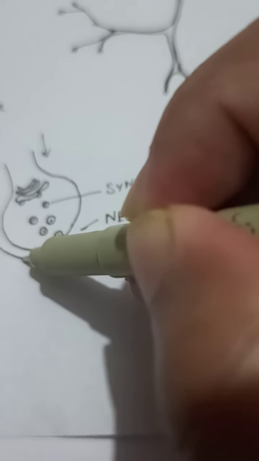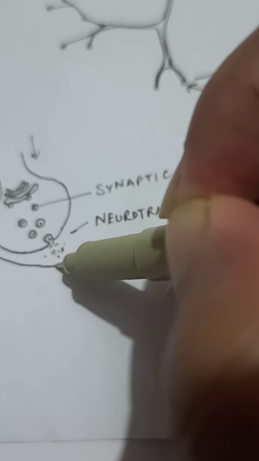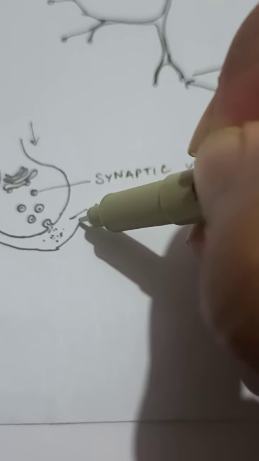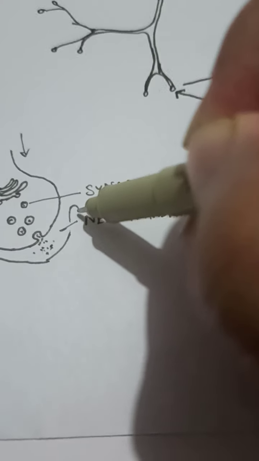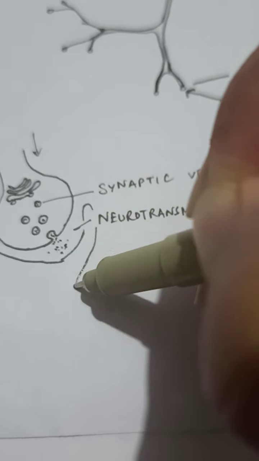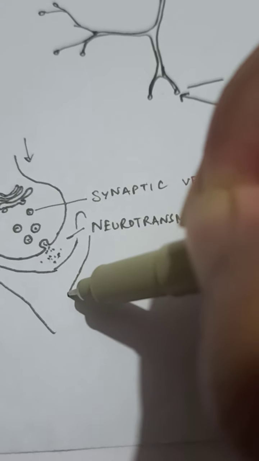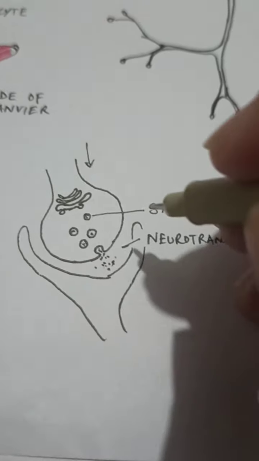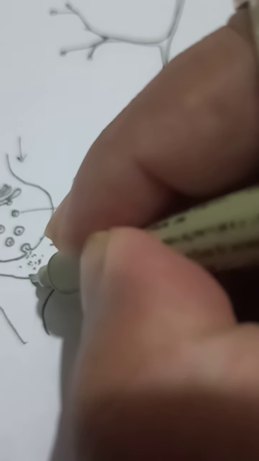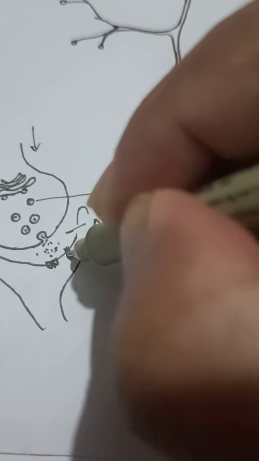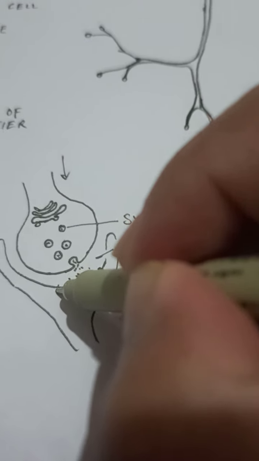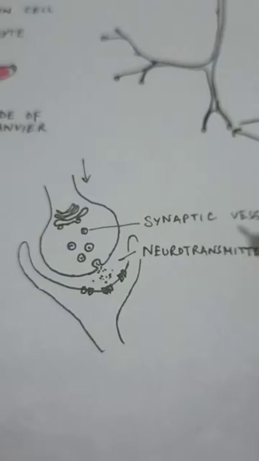Right here I'm just showing you the structure of the dendron. This is possible with all other types of cells which can take the signal.